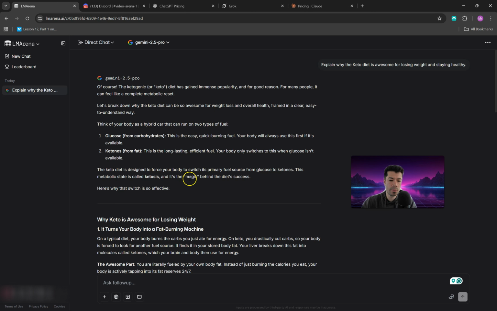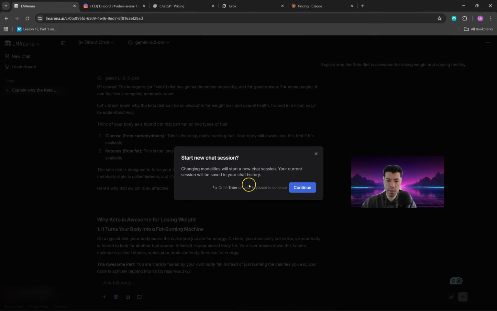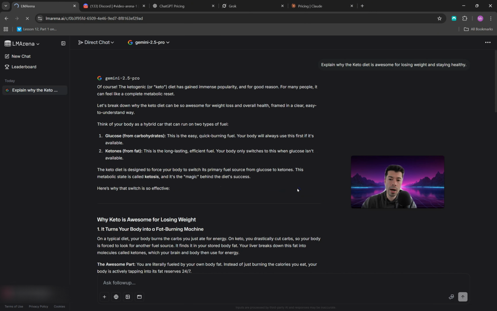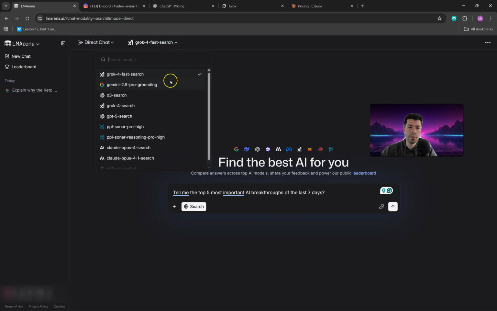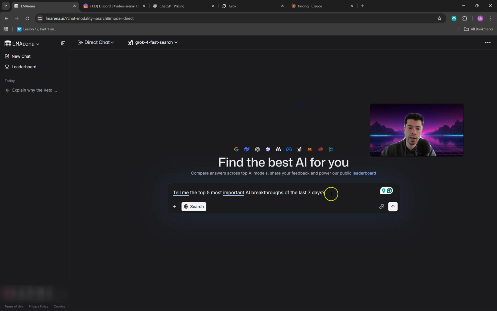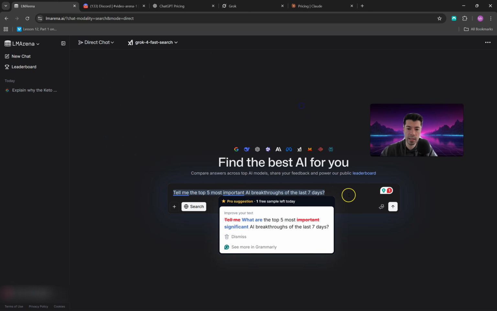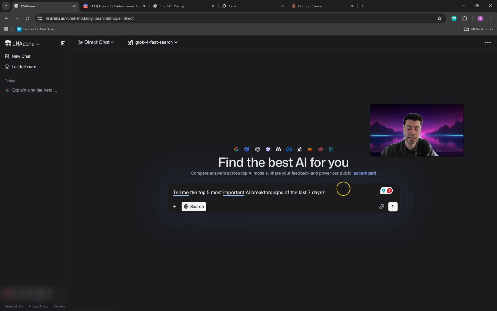The next thing we are going to be doing is deep researching using the web live. So what I mean by that is, if you click here in web search, you're gonna click on continue, and now a new chat will start. If you come here to choose your model, you're gonna have options to choose only models that have the capability to search the web in real time. If you know a little bit about AI, you probably know that Perplexity is awesome to do deep research. In my case, I'm gonna be choosing Grok 4, but if you want, you can choose Perplexity or any other powerful model. And I'm gonna ask, tell me the top 5 most important AI breakthroughs of the last 7 days.